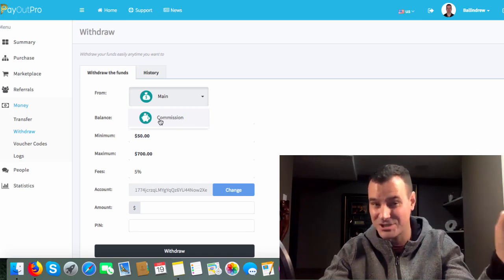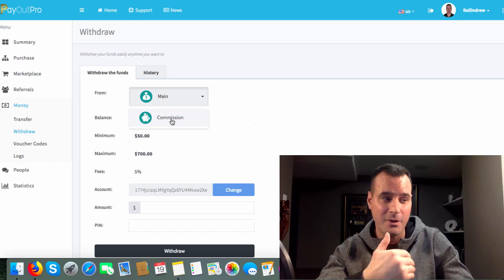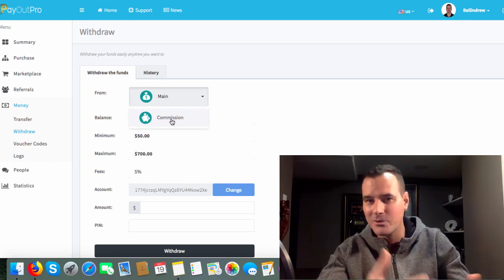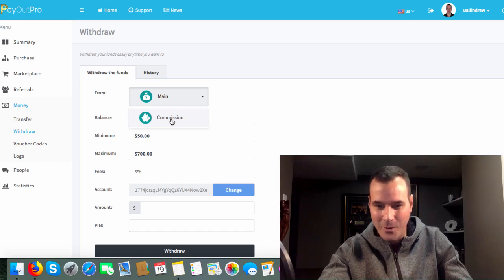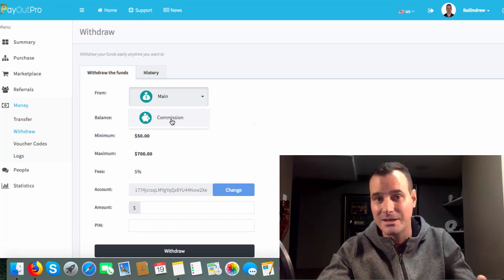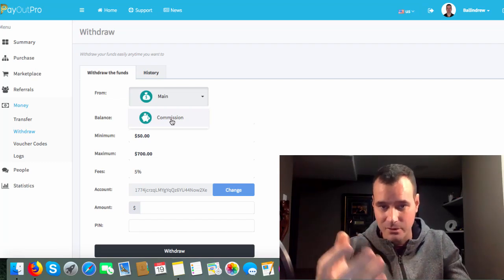You cannot purchase. Believe it or not, guys, this is actually crazy, because most systems out there want to keep as much funds inside the system as possible. PayOutPro is actually the opposite of that. We want to keep the funds outside of the system. We want that fresh funds coming into the system. We don't want to have just numbers building in your account.